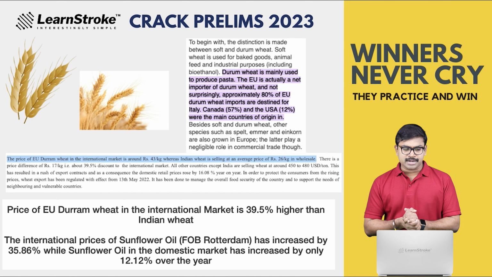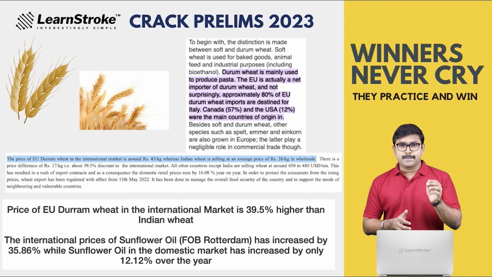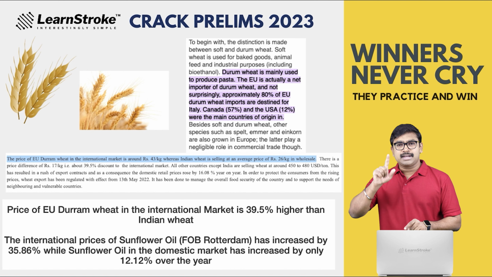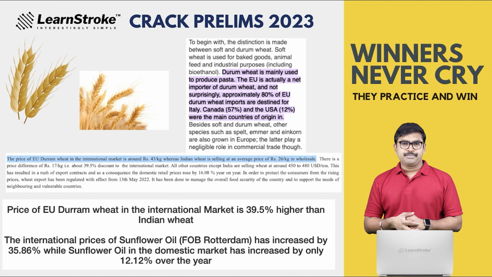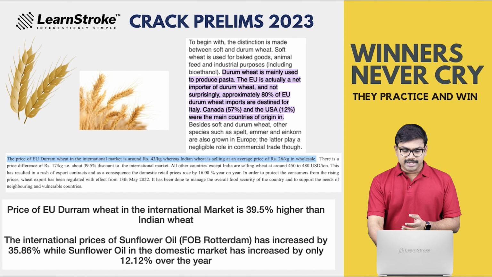Let's see the newspapers and articles regarding this. So you can see, the price of European Union durum wheat in the international market is 39.5% higher than Indian wheat. This was the news item. So that obviously brings it up: durum wheat is mainly used to produce pasta, and soft wheat is usually used to bake foods and so on. So read more about the EU durum, it is actually a type of wheat. This is the reason why we got the question called Durum, a typical classic UPSC question.